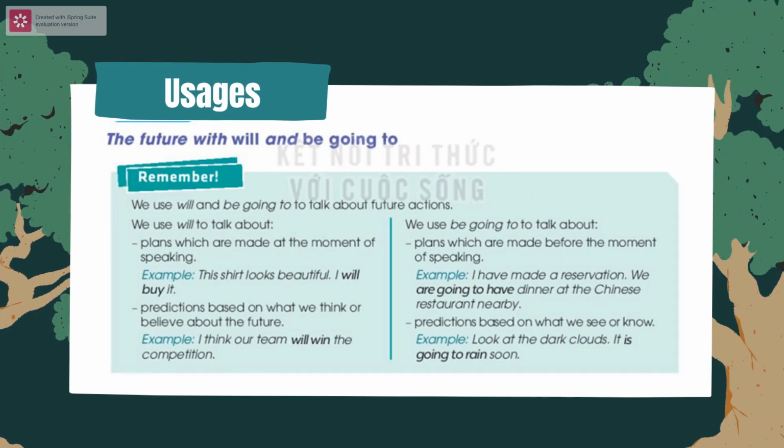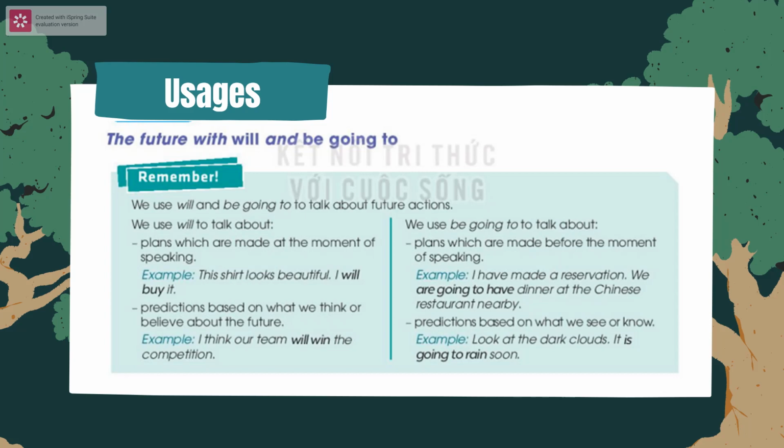Next, we come to the usage of the two future tenses, will and be going to. You can look at your book on page 20 or look at the slide on screen. First of all, we can see that the usage of the two tenses is both different and similar. The similarity is that they both talk about actions that happen in the future. As for the differences, we should pay attention to this part of the knowledge because it can cause confusion when you use it or do exercises.